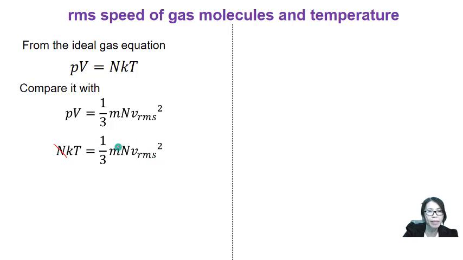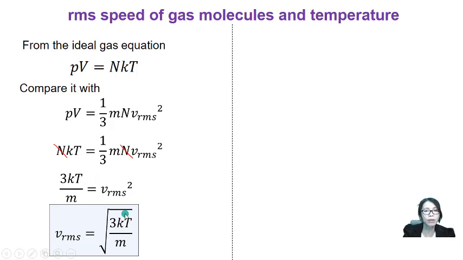So the N can be cancelled. Rearrange the equations. So I will get the root mean square speed, vrms squared, equal to 3kT over m. So I square root both sides, so I get the equation that relates root mean square speed of the gas molecule with temperature. We have vrms equal to square root of 3kT over m.